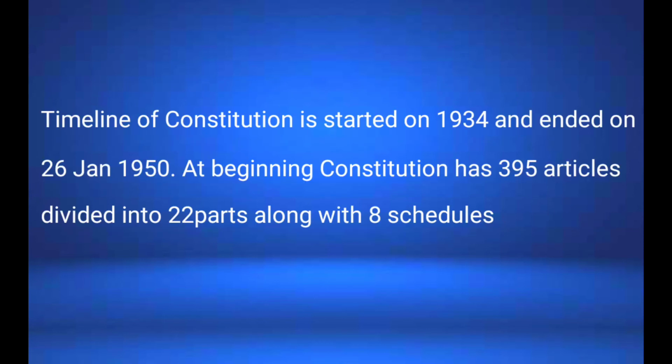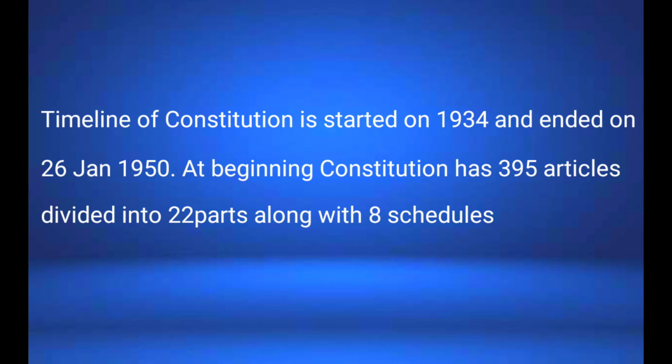Finally, we came to the end of the timeline. It started in 1934 and ended on 26th January 1950. And the Constitution of India is the largest written constitution in the world. It originally had 395 articles divided into 22 parts and 8 schedules. But now the Constitution has more than 450 articles divided into 25 parts and 12 schedules, and it is the largest written constitution in the history of the world.